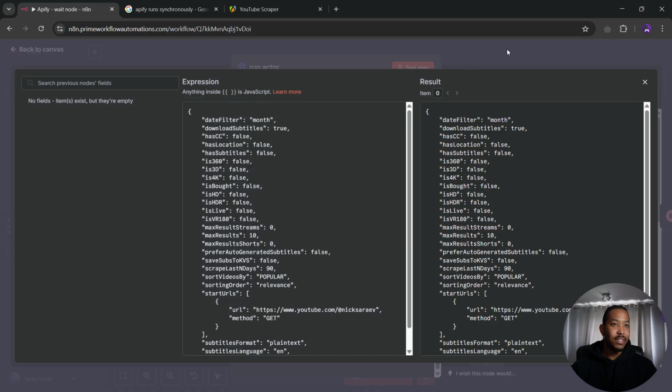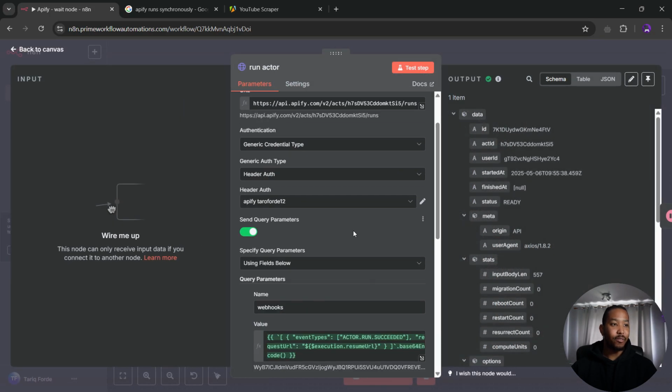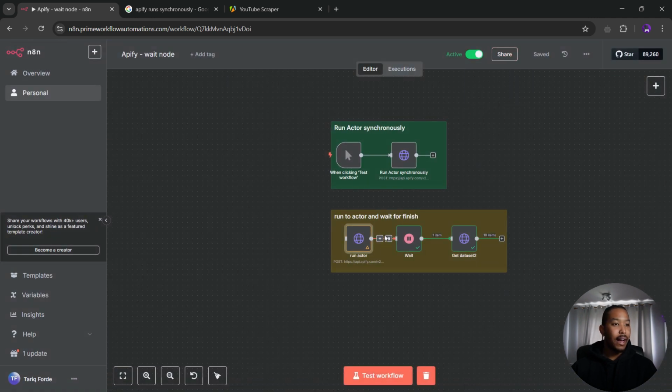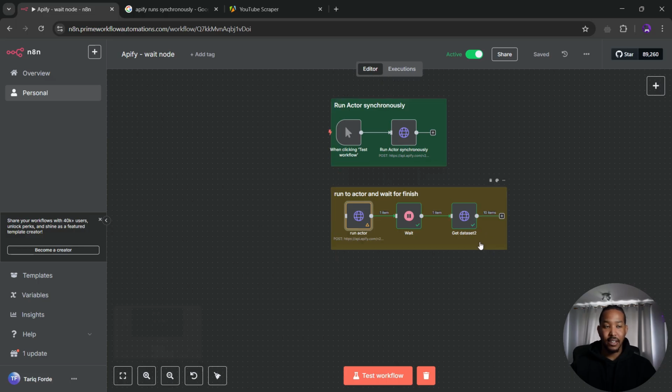Now, once you send this to the actor and run it, the actor will run. However, when the actor's running, we'll actually wait until it finishes. Once the actor is actually finished, even if it takes more than 5 minutes, or even if it took 30 minutes, this wait node would actually wait until it sends back the information for us, and then we would get it in our data set.